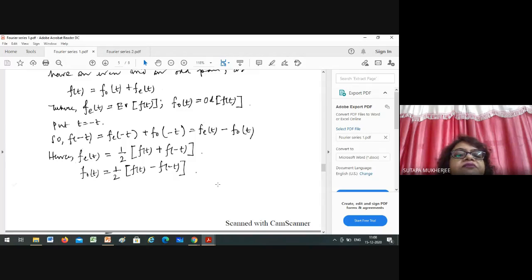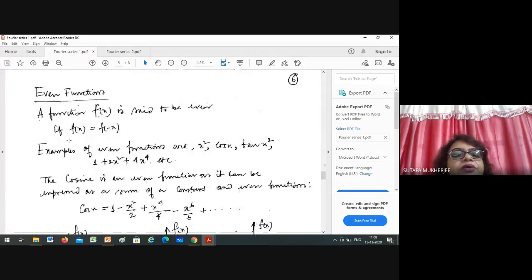So what is an even function? Again, I am elaborately telling you, a function f(x) is said to be even if f(x) equals f of minus x. So what are the examples of this? x squared, cos x, tan x squared, 1 plus 2x squared plus 4x to the power 4. These are examples of even functions. And the basic idea is that f(x) equals f of minus x.